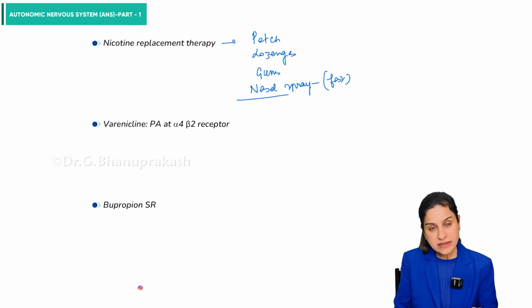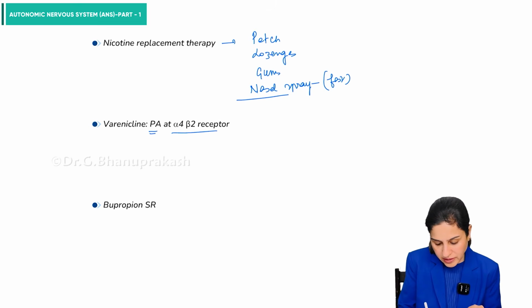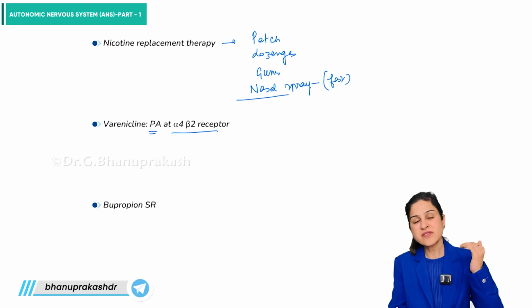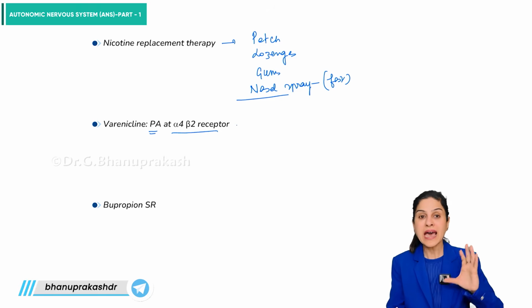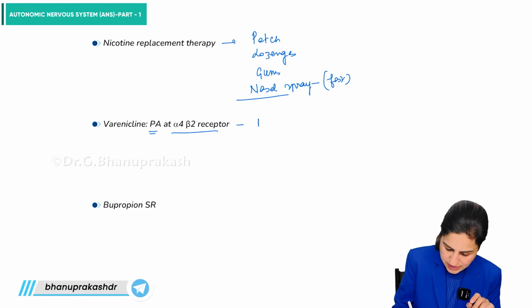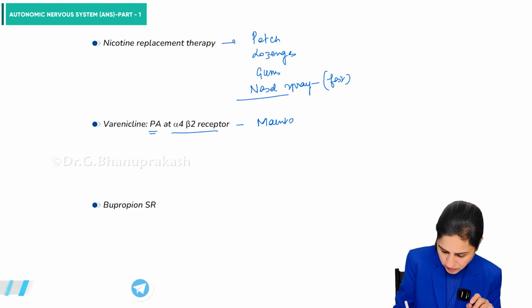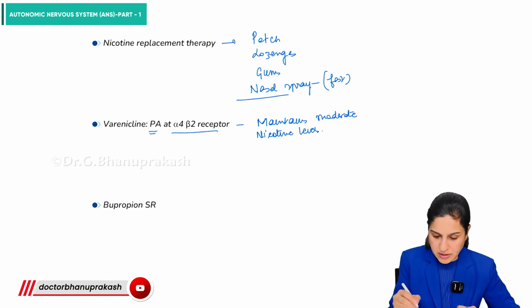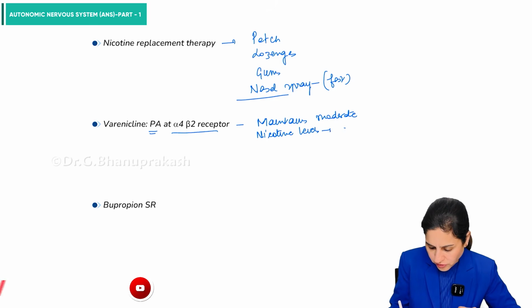Then we have varenicline, which is a partial agonist at the nicotinic alpha-4 beta-2 receptors. What it does is it just maintains a very moderate level of nicotine. The high is not there. And also because of this, there is a moderate level of dopamine.